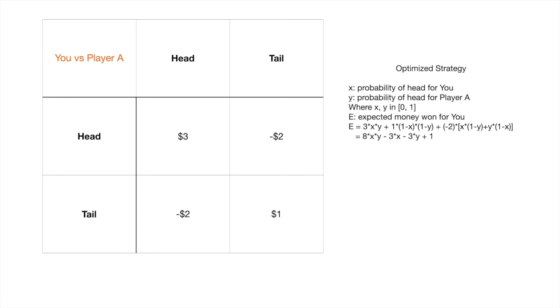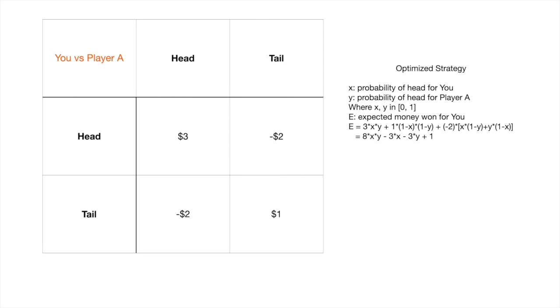In order to find the optimized strategy, let's define a few terms first. Let X be the probability of a head for you, and Y be the probability of a head for your opponent, player A, where X and Y are in the range 0 to 1. And E is defined as the expected money won for you.